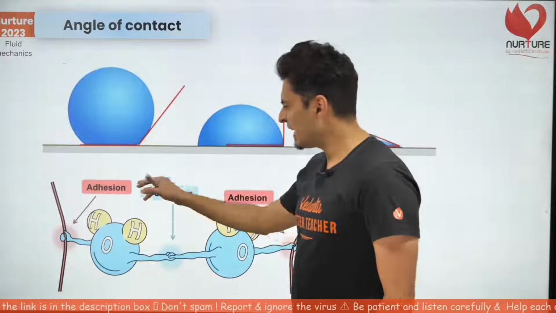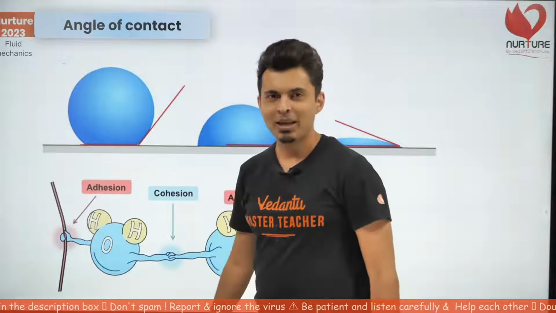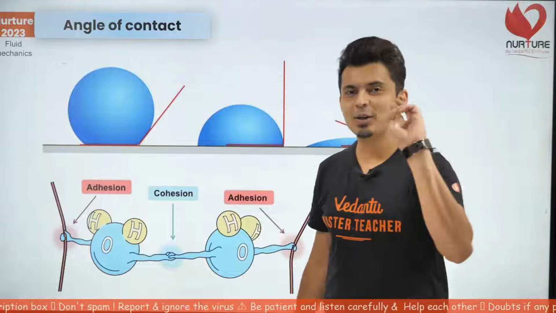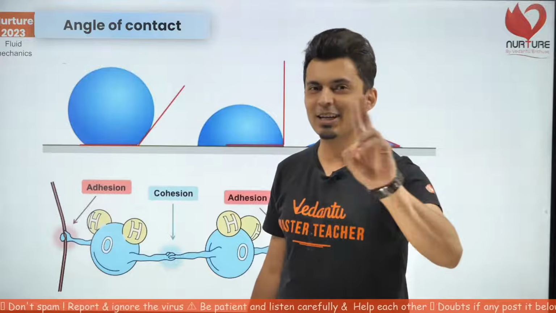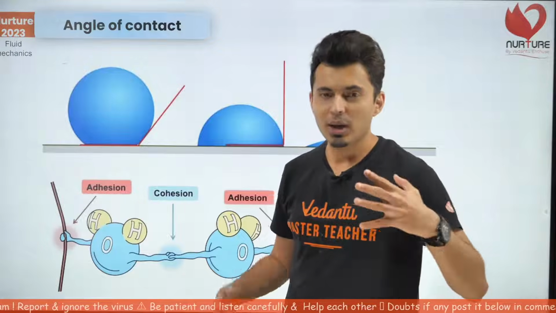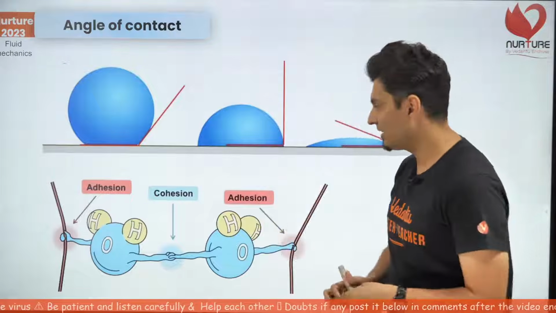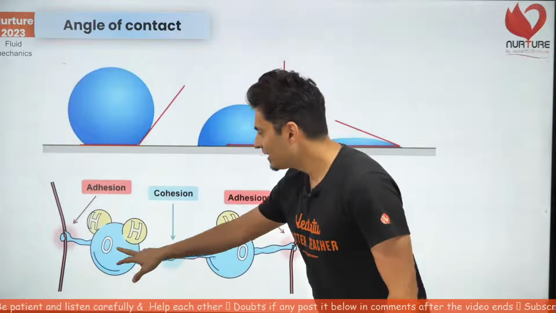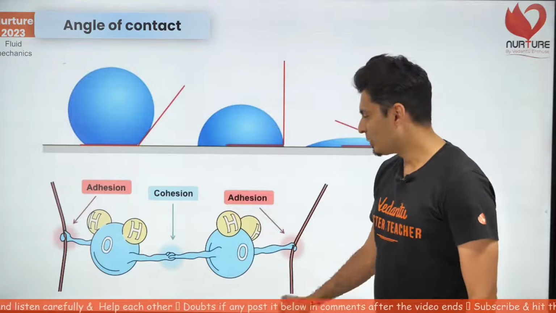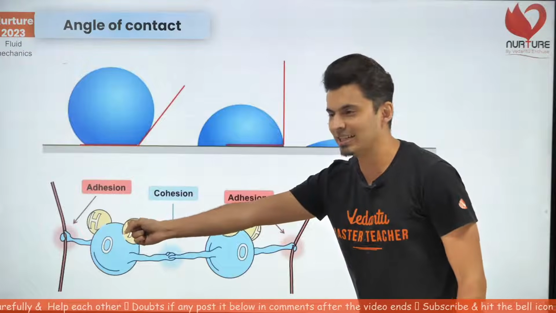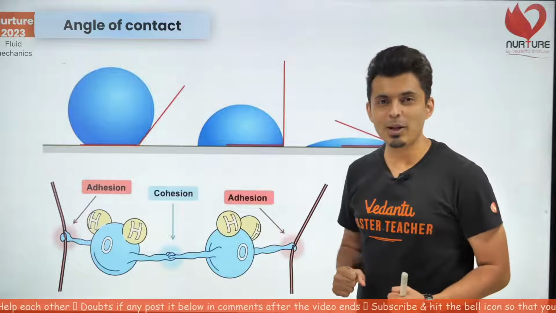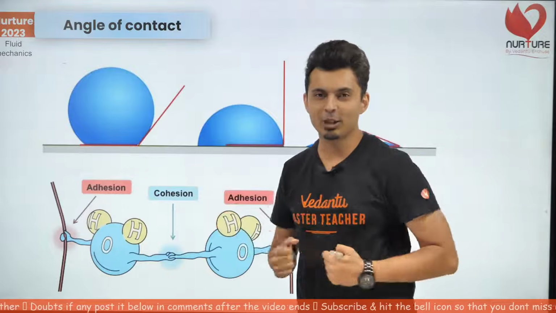This comes because of exactly this diagram, and this diagram explains the two important forces in liquids and solids: cohesion and adhesion. What is the meaning of cohesion? This diagram explains it. Look at this. This is a water molecule. This is another water molecule. Do you see they are holding each other's hands? So a water molecule will form bond with another water molecule.